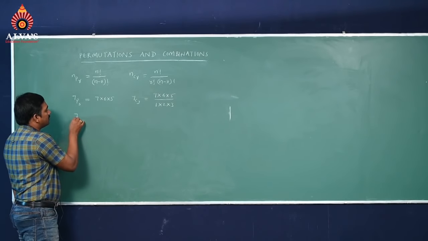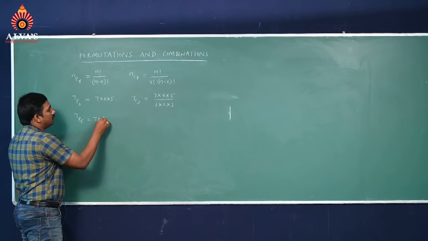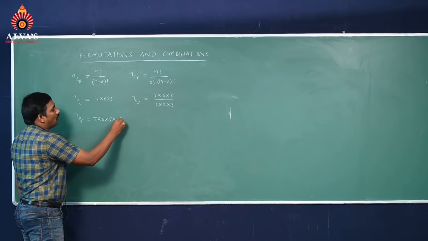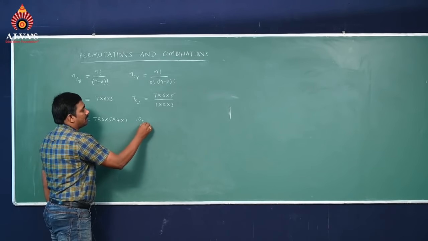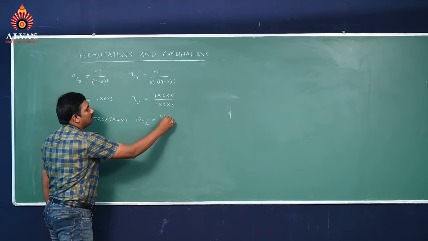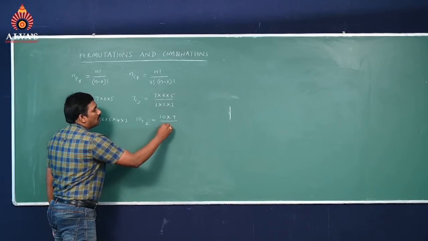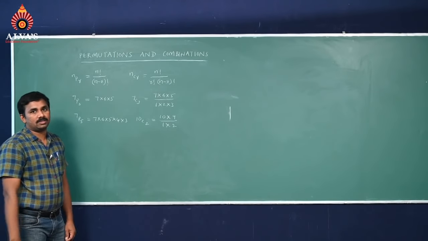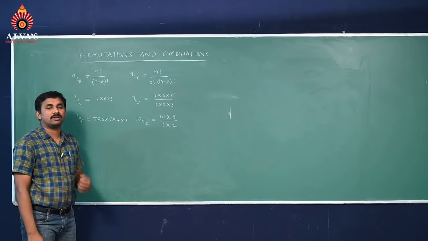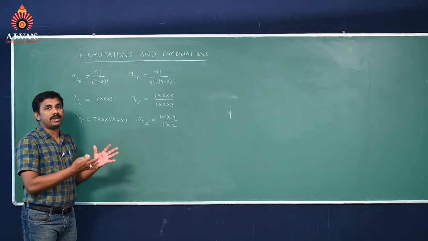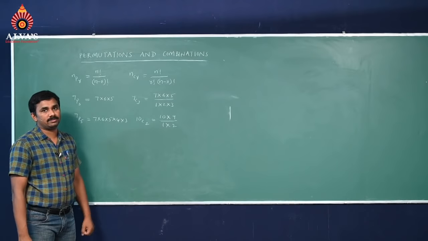Then see one more. If I give you 7P5, it is 7 into 6 into 5 into 4 into 3, this is the product. 10C2 means 10 into 9 upon 1 into 2, like this we can take. So try to follow these applications while we are solving the problems. Combinations we have to write like this, and permutations like this.